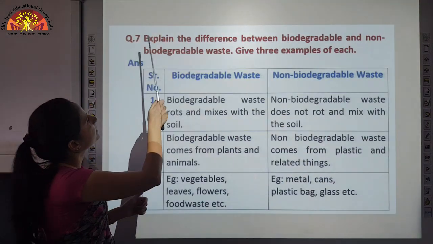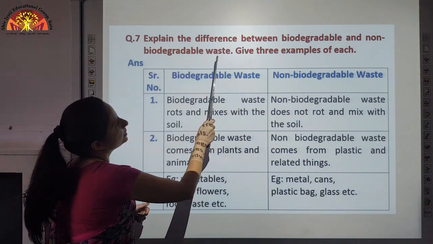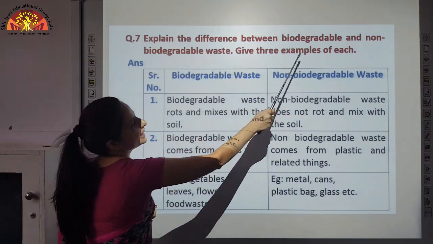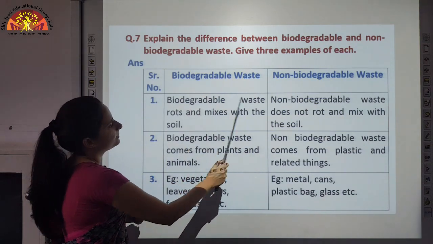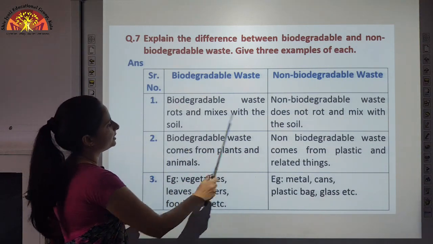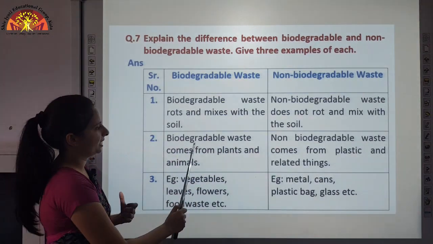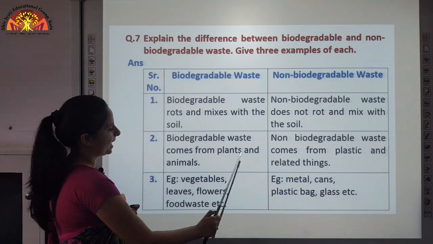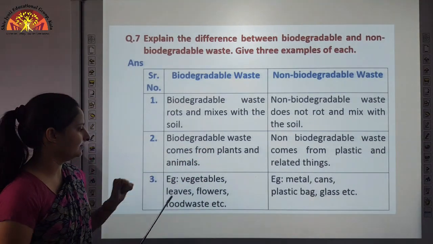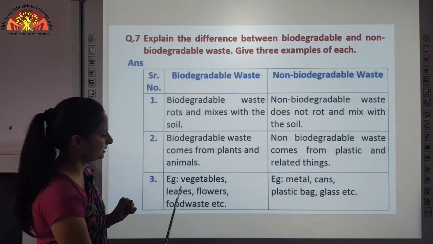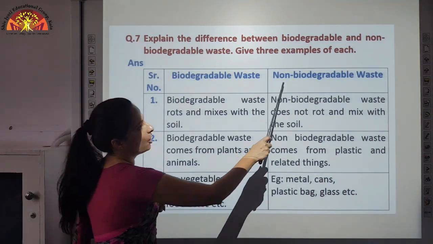Now, question number 7, explain the difference between biodegradable and non-biodegradable waste. Give 3 examples of each. Biodegradable waste rots and mixes with the soil. As I told you, it easily mixes with the soil. Biodegradable waste comes from plants and animals. Examples are vegetables, leaves, flowers, food waste, etc.